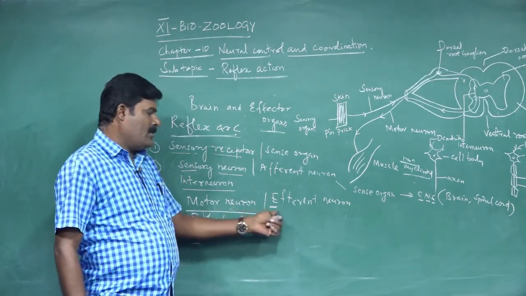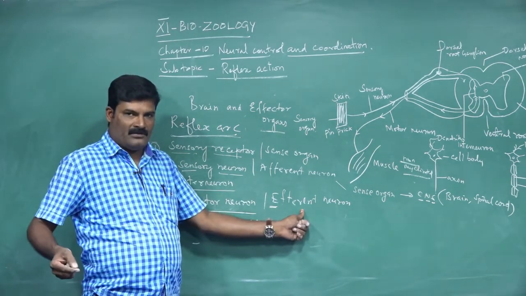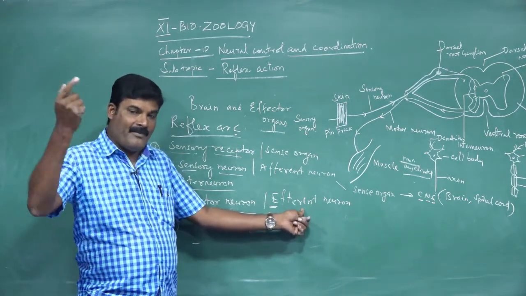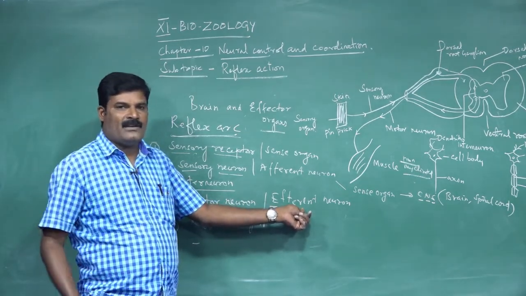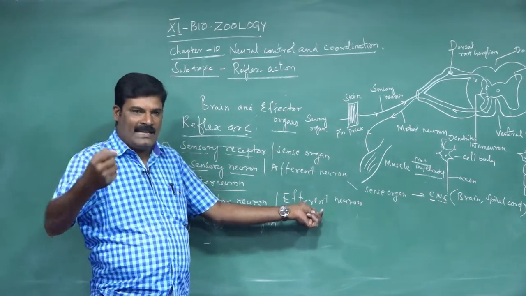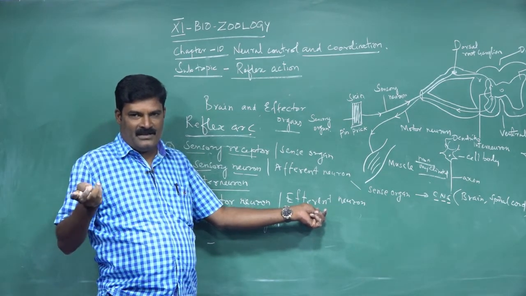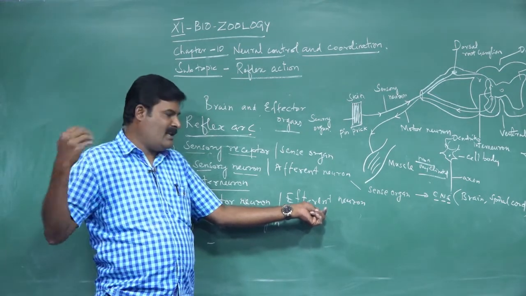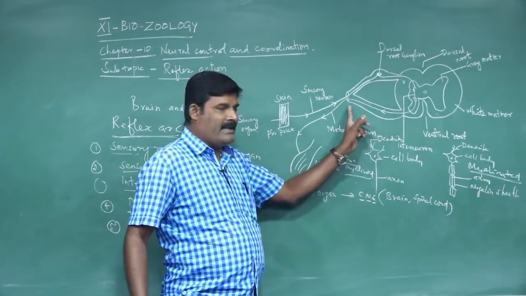Motor activities. The motor neuron is otherwise called efferent neuron. Efferent means going out, coming from. What is the meaning of afferent? Afferent means going in. Whenever we enter the classroom, it is called afferent. When we leave the classroom, it is called efferent. So entering the class is called afferent, and whenever we come out from the classroom is called efferent. Here the motor neuron is otherwise called efferent neuron.